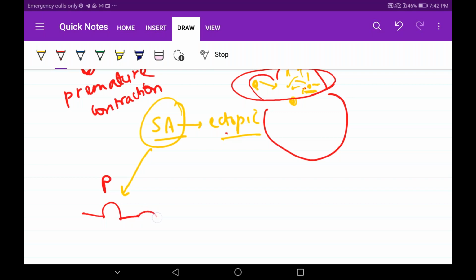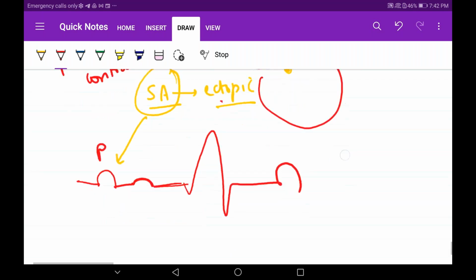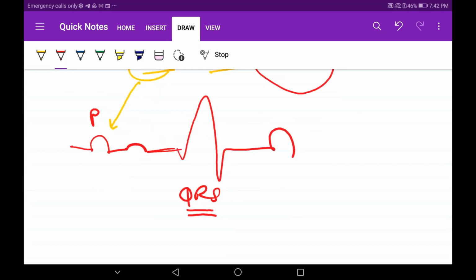So again I will show a small wave, and then the QRS and T wave are normal. So what is this? Tell me, guys. This QRS will be normal because the impulse is going through the AV node and depolarizing the ventricles normally, and the T wave will also be normal.